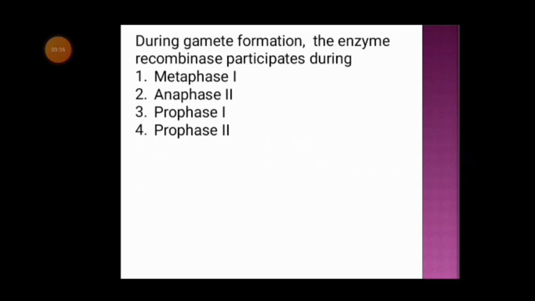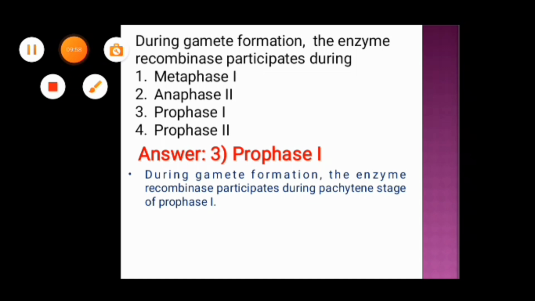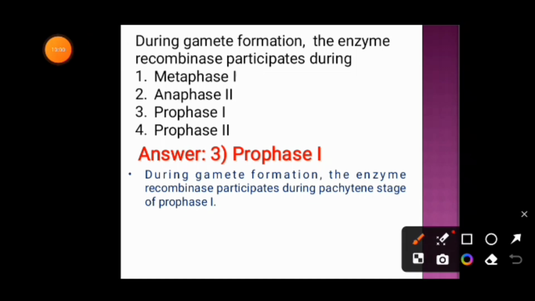Next question. During gamete formation, the enzyme recombinase participates during option 1, metaphase 1, option 2, anaphase 2, option 3, prophase 1, option 4, prophase 2. And the correct answer is option 3, that is prophase 1. During gamete formation, the enzyme recombinase participates during the pachytene stage of prophase 1.